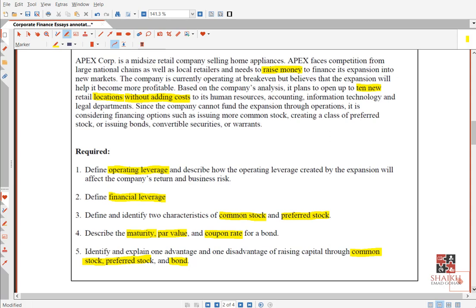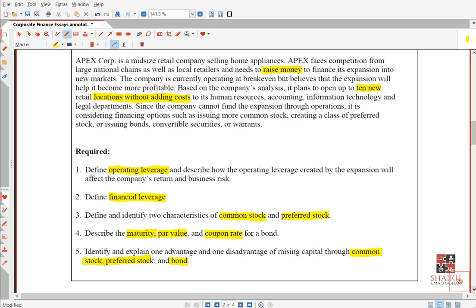What is question number 2? Financial leverage, very simple. It is the same as operating leverage, right or not? But here we are not talking about operating fixed cost. Here we are talking about the fixed element which you pay on your finance. Getting it? So there are 2 sources of finance, debt and equity. On which source do you pay a fixed amount? I mean a fixed financing amount. On debt or equity?